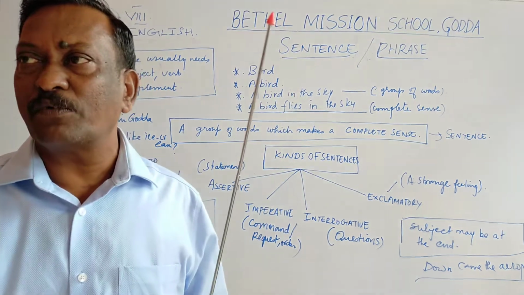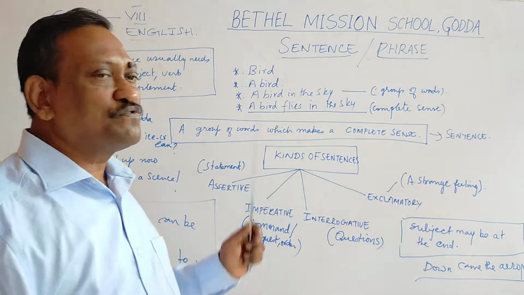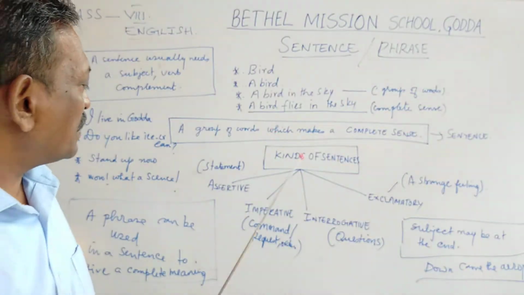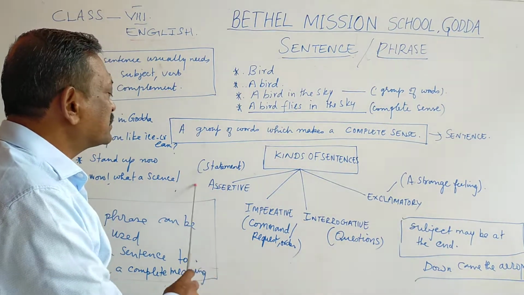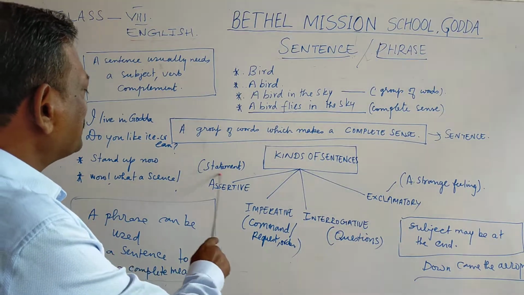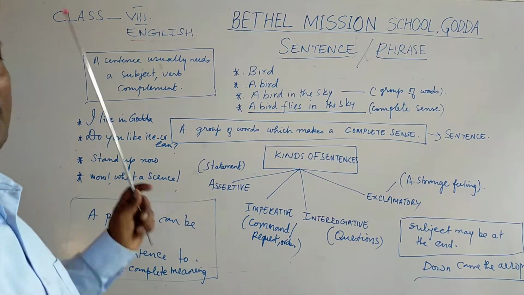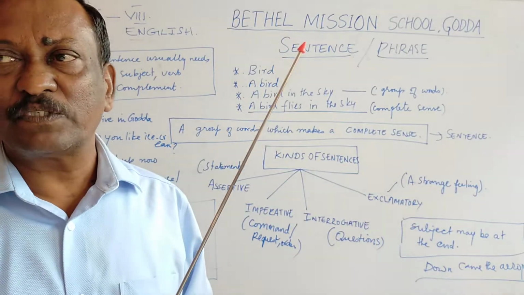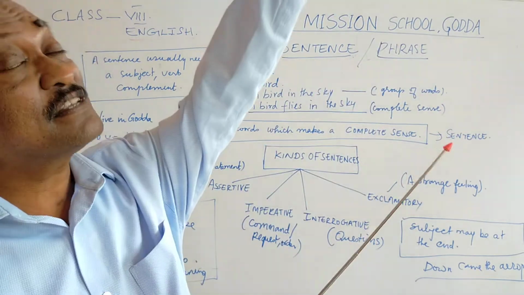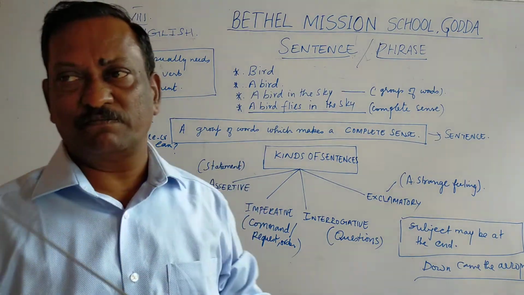Sentence is a general term, but when you divide them, you can generally divide them into four. How many kinds? Four kinds. As you see here, number one is an assertive sentence. What do you mean by an assertive sentence? It is just an information. It gives you a piece of information. I live in Godda. So that gives you an information. I am learning grammar now. That gives you an information. The bird flies in the sky. That gives you an information.